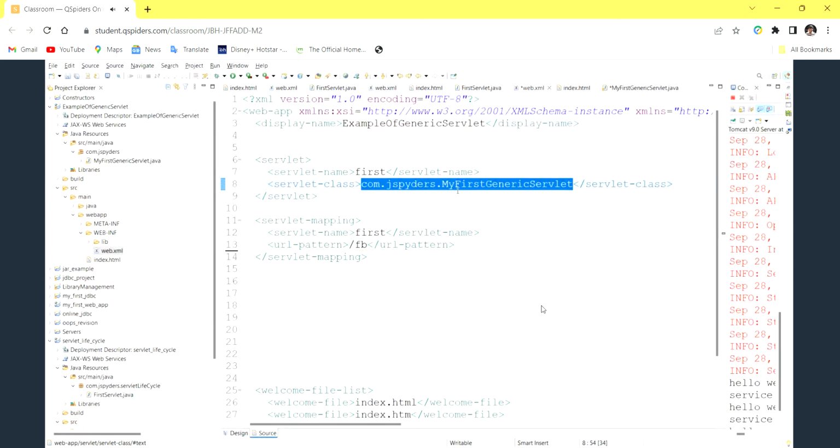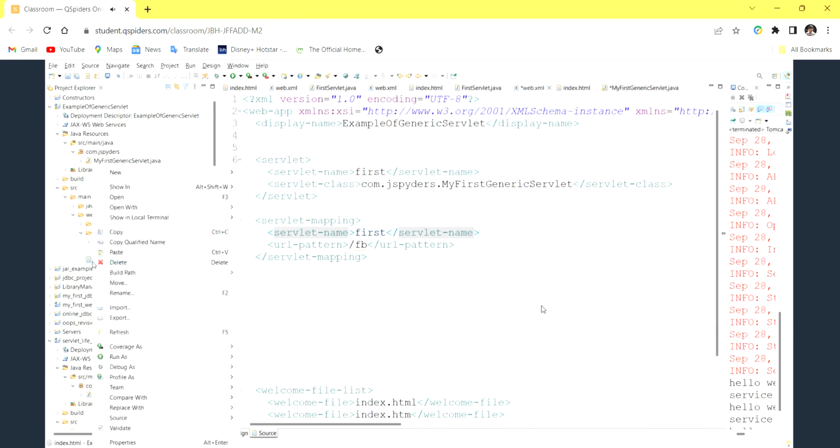In web.xml you should not make any mistake. If you make a mistake, it will not work properly. Okay, so now let me stop the server here. I'll directly terminate it from the console itself.